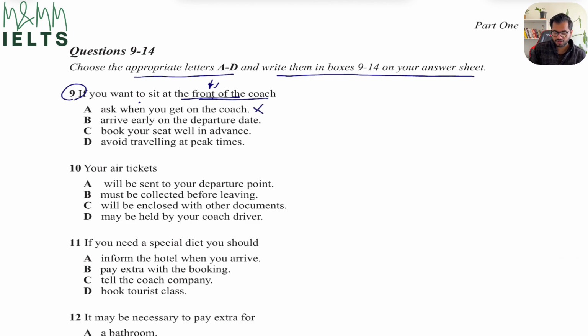Ask when you get on the coach? No, they didn't mention anything about that. Arrive early on the departure date? No, they just said that you have to request it during booking and you have to book it as early as possible. That's wrong. Book your seat well in advance? Absolutely. Avoid traveling at peak times? They didn't mention anything about that. So my correct answer has to be C. In my answer sheet, I'm just going to write down the letter C. And if you're doing a computer-based exam, in the space provided you can just type the letter C. That's all we have to do.